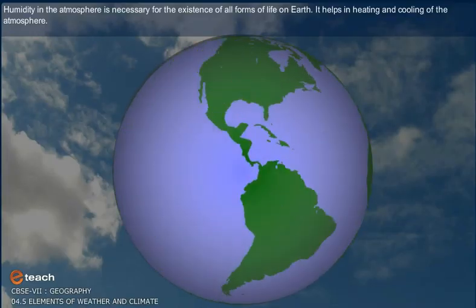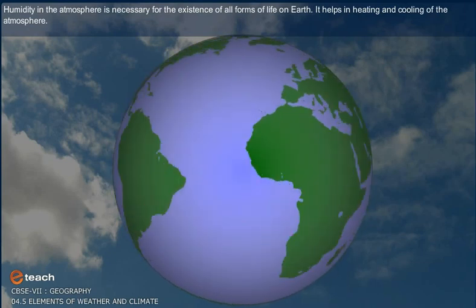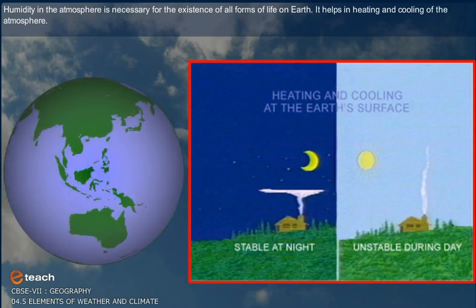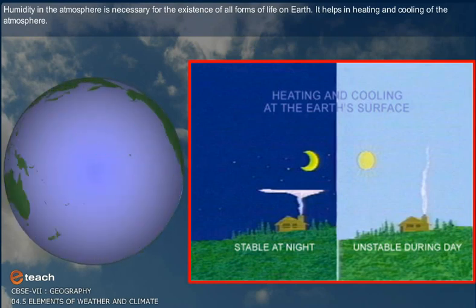Humidity in the atmosphere is necessary for the existence of all forms of life on Earth. It helps in heating and cooling of the atmosphere.